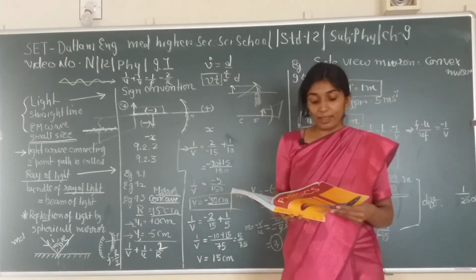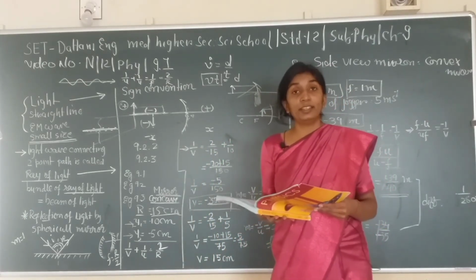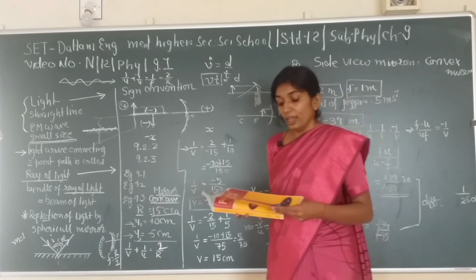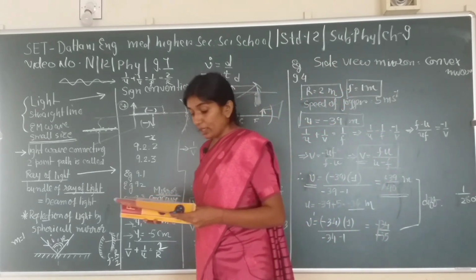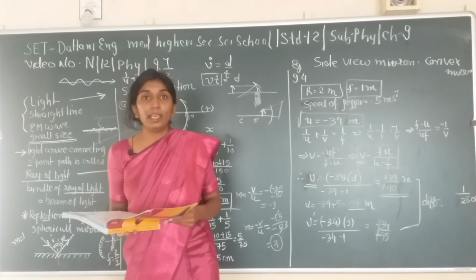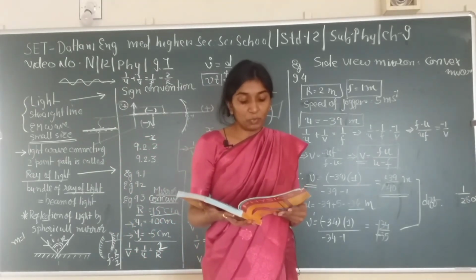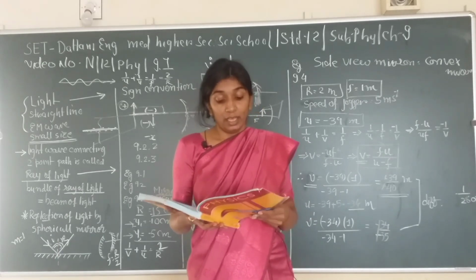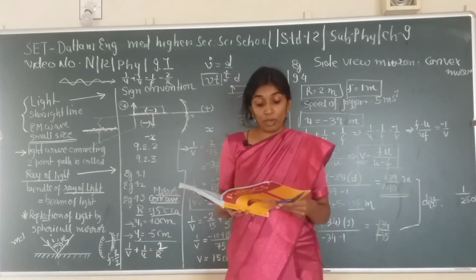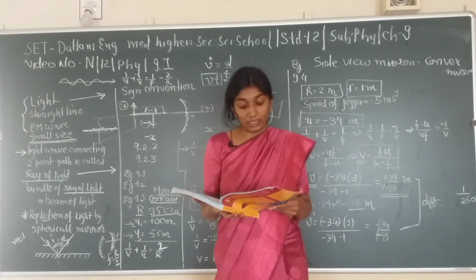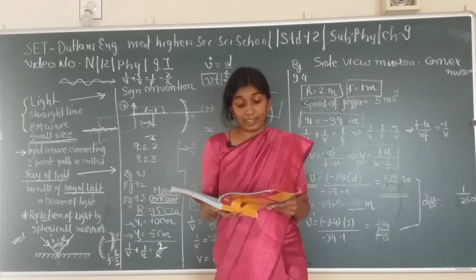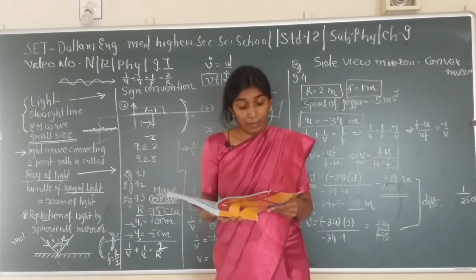Similarly we can find 1 upon 150 meter per second, 1 upon 60 meter per second, and 1 upon 10 meter per second respectively. Although the jogger has been moving with constant speed, the speed of the image appears to increase substantially as the jogger moves closer to the mirror.